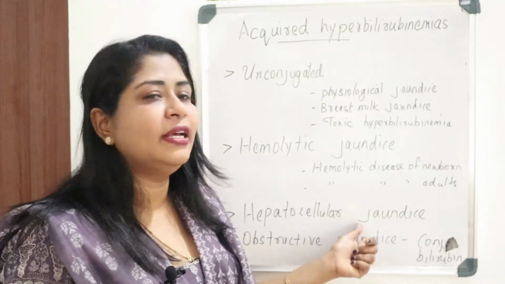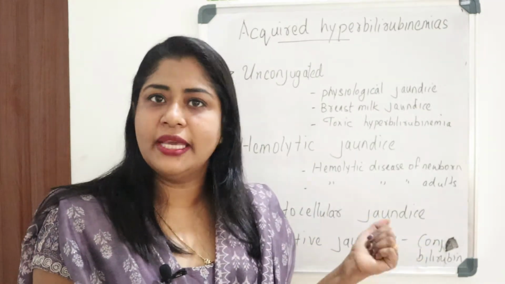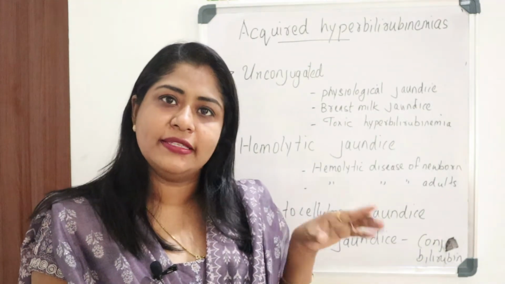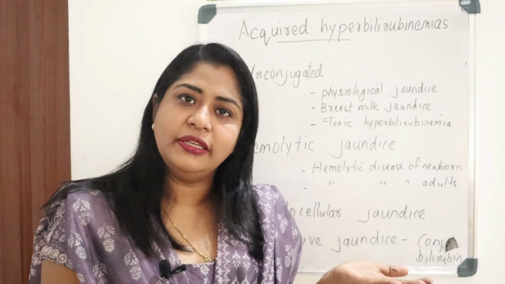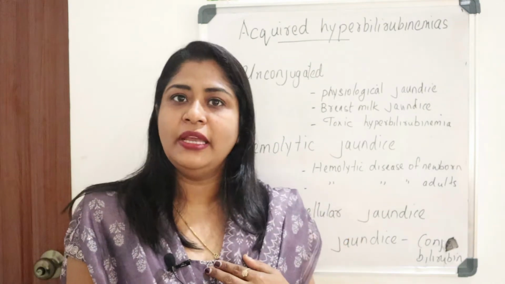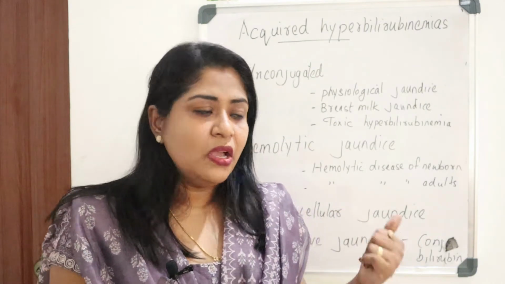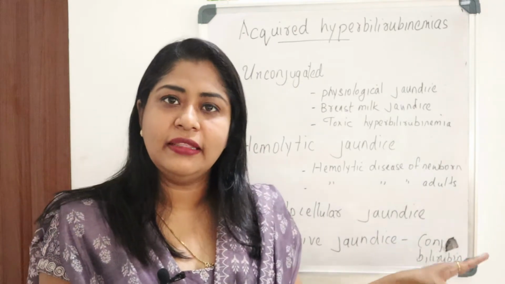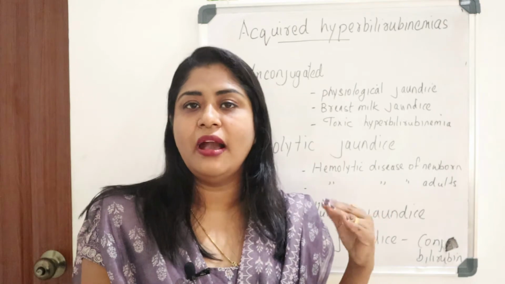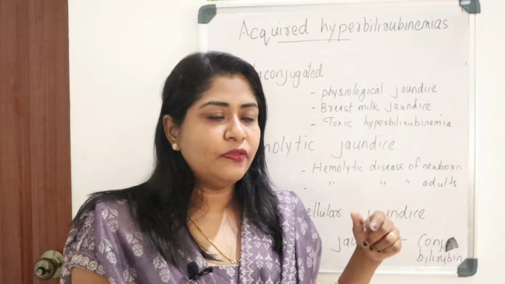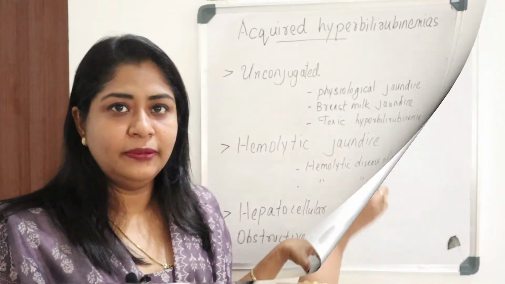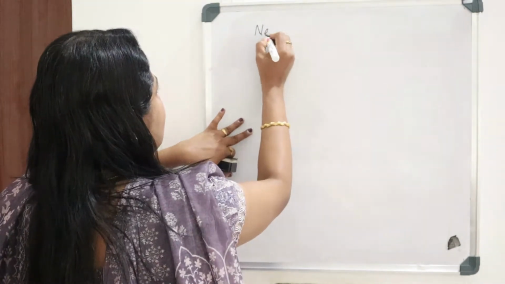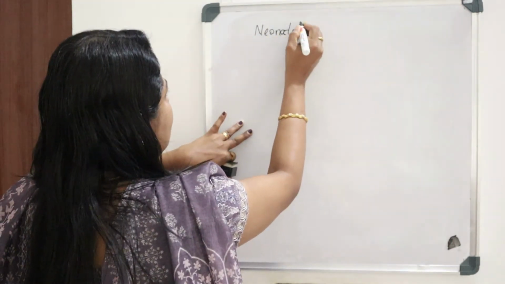Coming to hepatocellular jaundice, or simply hepatic jaundice, in that case we can see both conjugated and unconjugated bilirubin levels will be increased in the blood. Now coming to obstructive jaundice, in this case the conjugated bilirubin level will be high in the blood. So we can discuss all these one by one. Neonatal physiological jaundice.